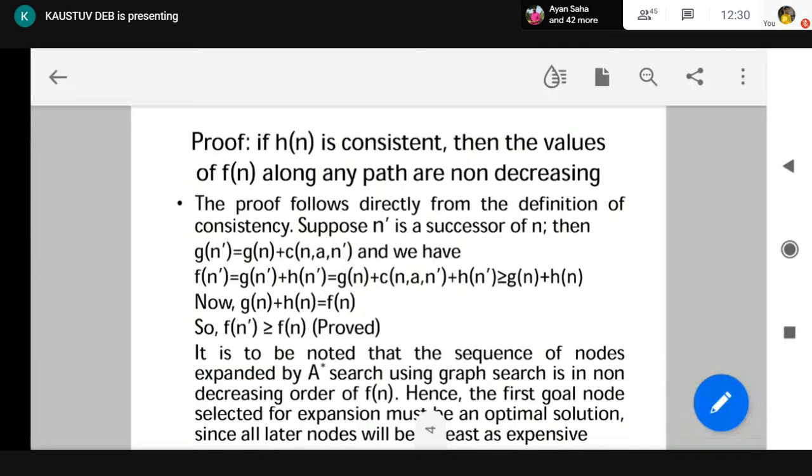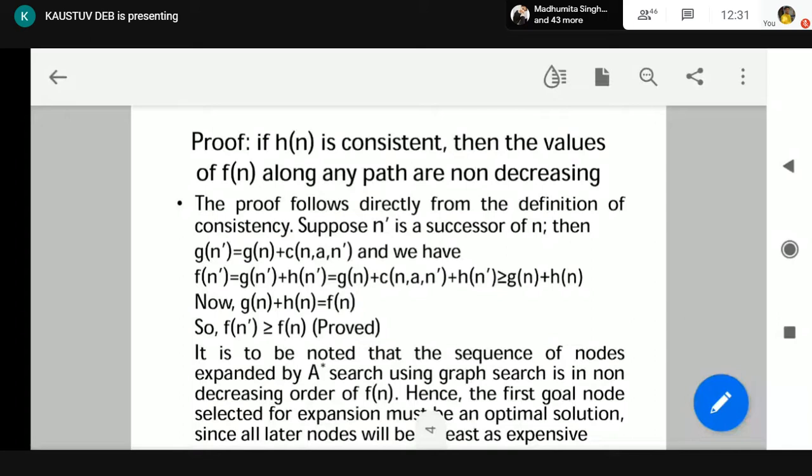Now, how can we prove that? This proof is very, very important, because out of this proof we can ensure the optimality. If we are moving from the start node to the goal node and n dash is considered to be the successor of n, that is, in plain words, a child of node n, then obviously gn dash equals gn plus cn dash. How come this? What is gn? Gn is the cost of the path from the start node to node n. What is gn dash? It is the cost of the path from the start node to node n dash.